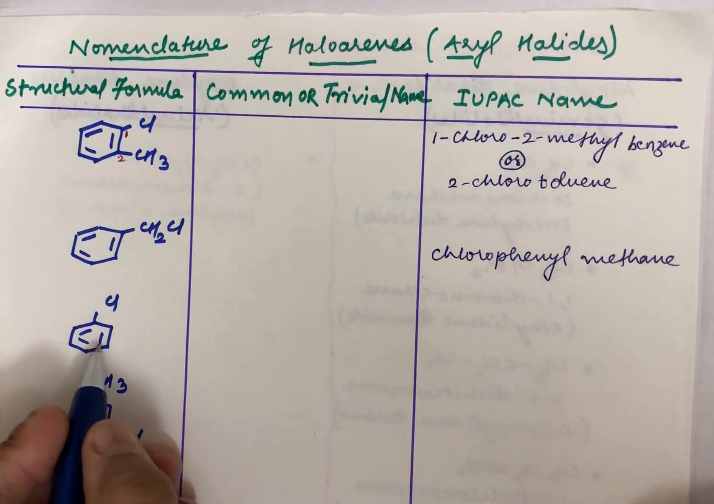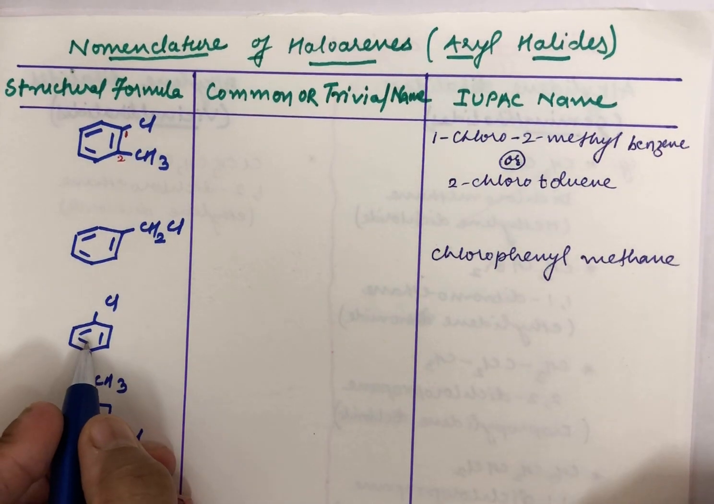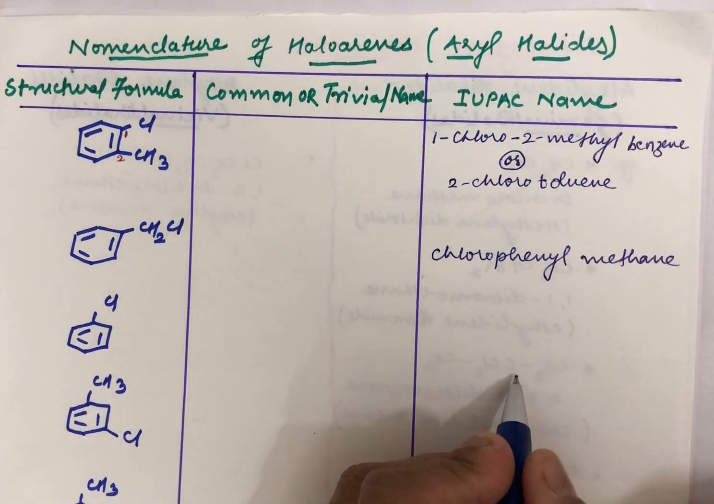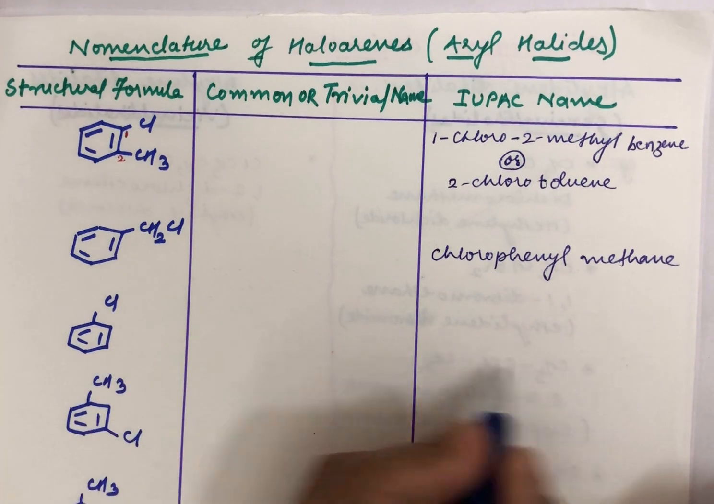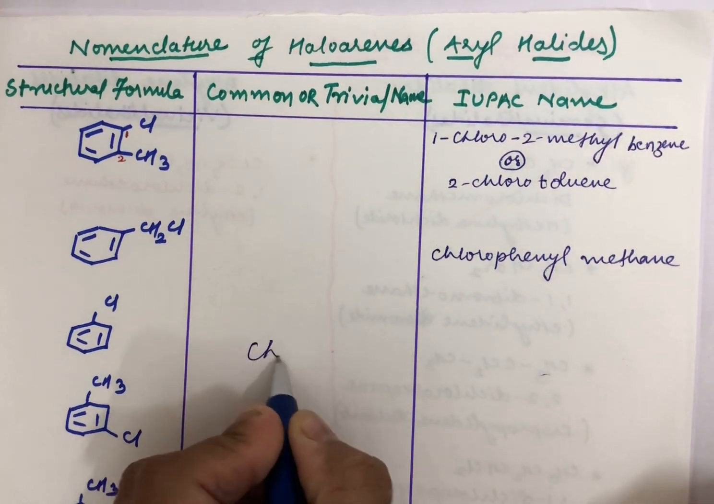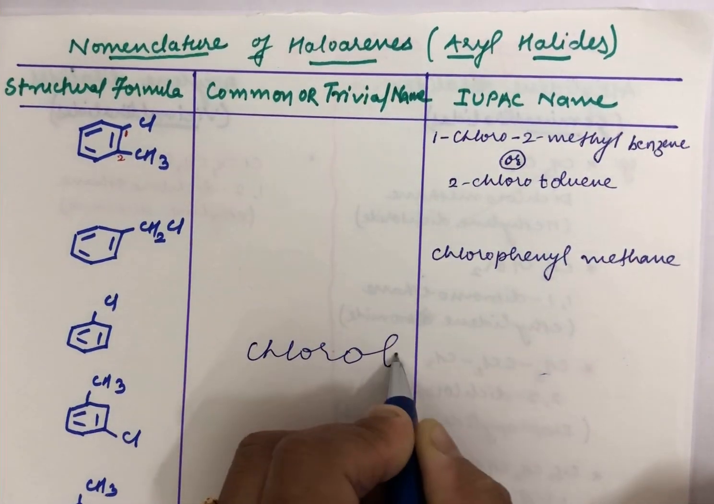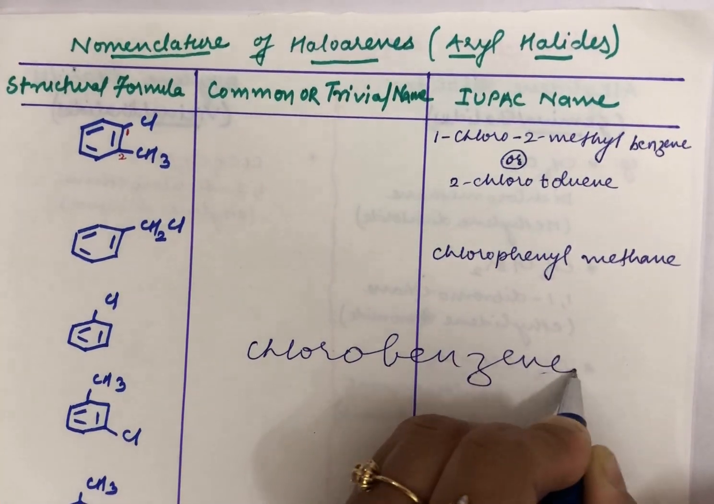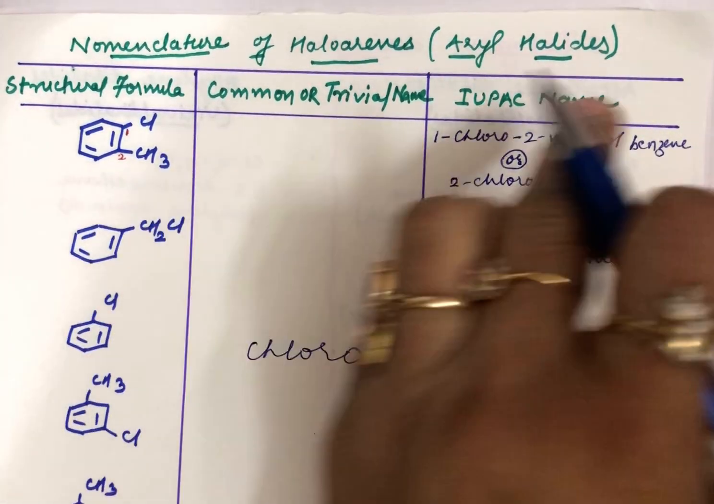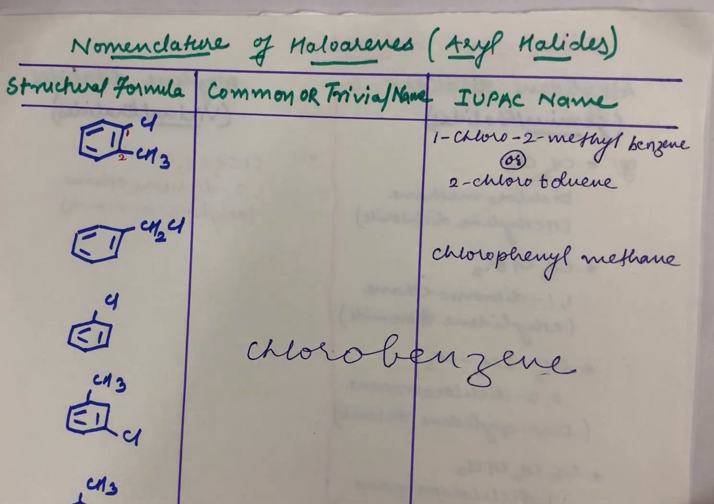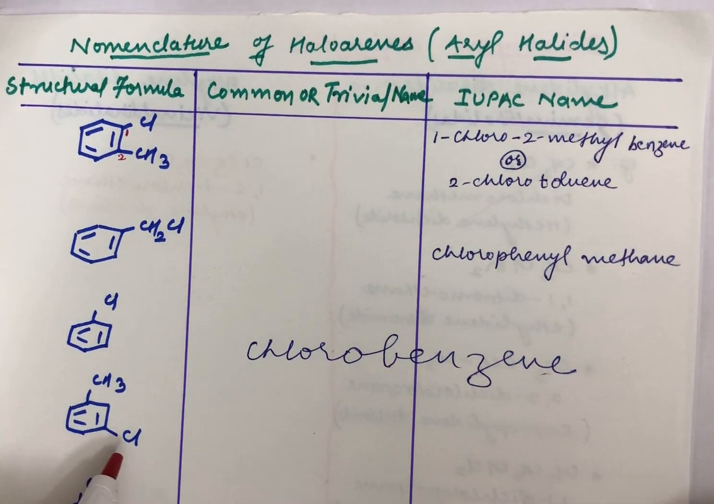Now this is very interesting, students. This is chlorobenzene. IUPAC name and common name for this is same. So let me write here chlorobenzene. It is both its IUPAC name and its trivial name. Fine. Now let us move to the discussion of this.